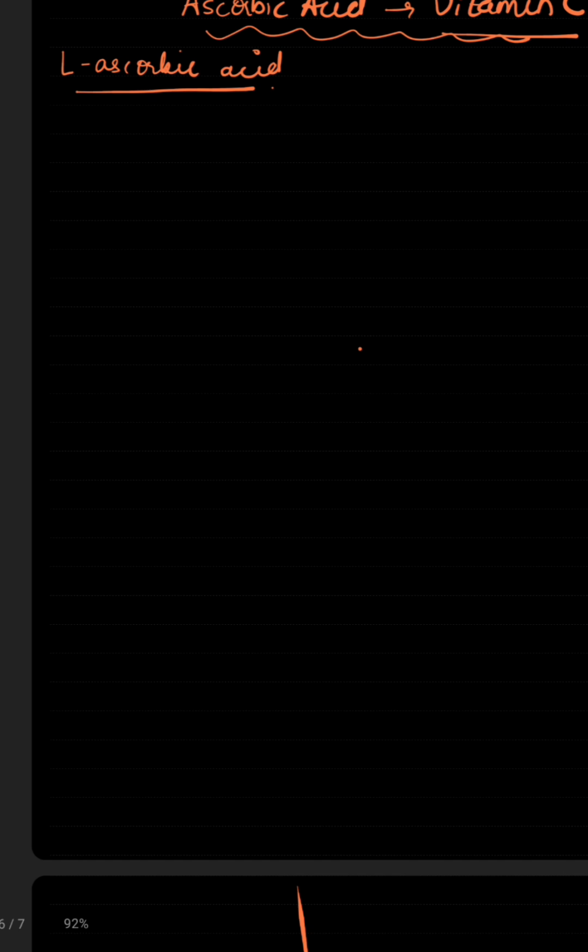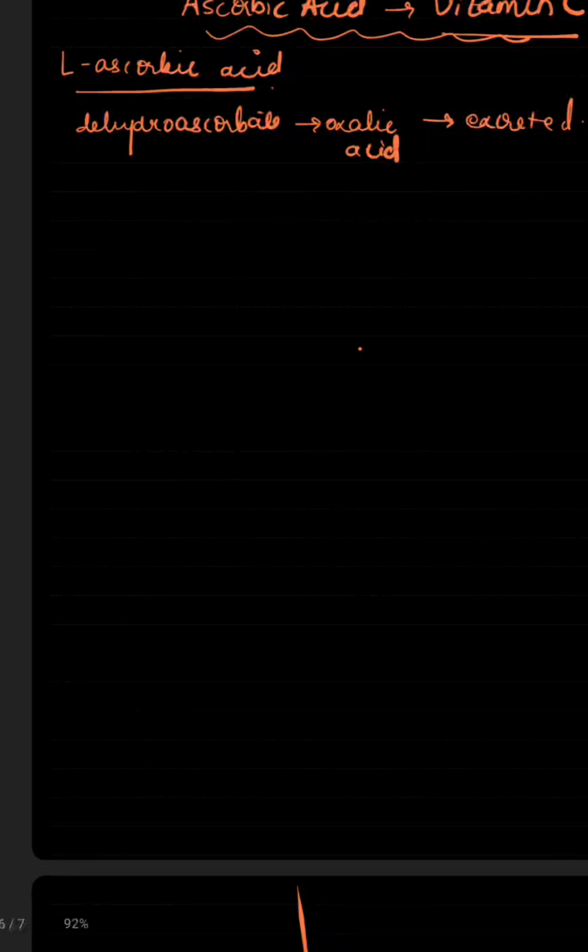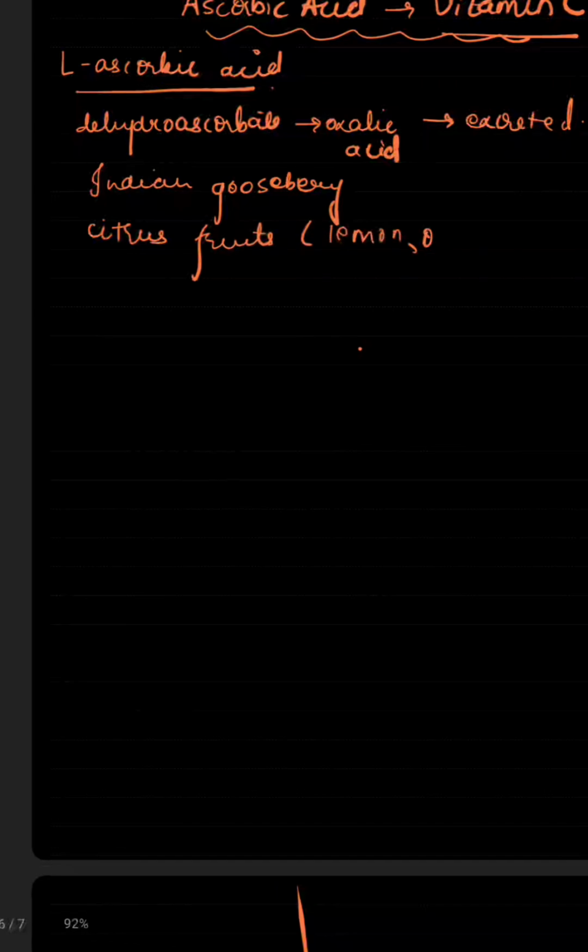Dehydroascorbate is converted to oxalic acid, which is then excreted. So sources are Indian gooseberry, citrus fruits, like lemon, orange, guava. They are synthesized in lower animals via the uronic acid pathway, and humans and higher primates cannot synthesize